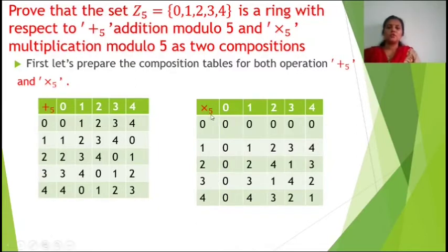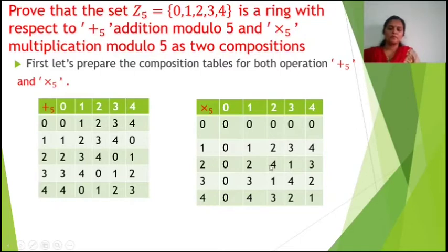Now the multiplication modulo 5. 0 multiplication modulo 5 0 is 0, 0 multiplication modulo 5 1 is 0, 0 multiplication modulo 5 2 is 0, 0 multiplication modulo 5 3 is 0, 0 multiplication modulo 5 4 is 0. Now 1 multiplication modulo 5 0 is 0, 1 multiplication 1 is 1, 1 multiplication 2 is 2, 1 multiplication 3 is 3, 1 multiplication 4 is 4. 2 multiplication modulo 5 0 is 0, 2 multiplication 1 is 2, 2 multiplication 2, 2 into 2 is equal to 4.